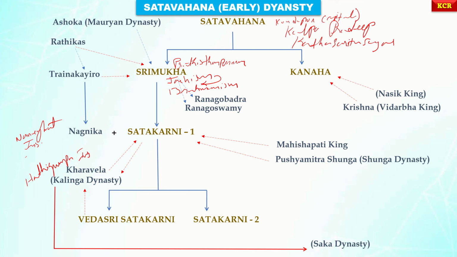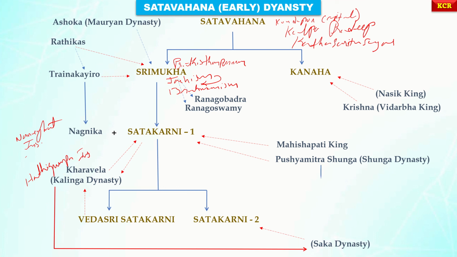This is the longest tenure, 56 years. This Satakarni II ruled the Satavahana kingdom. And this Satakarni II defeated the Sakas.